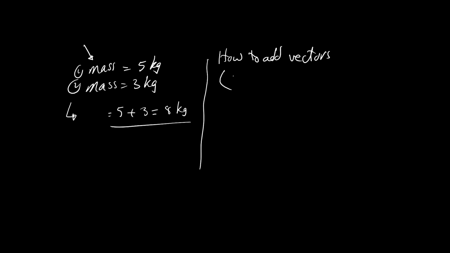To add vectors means to get the resultant of two vectors. For example, I have here two forces. Force A equals 3 Newton, and force B is equal to 4 Newton. What is the total of this?